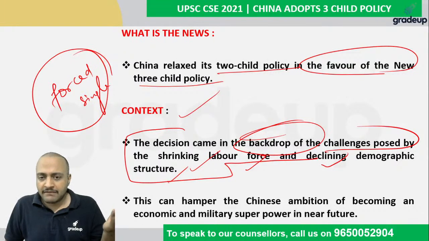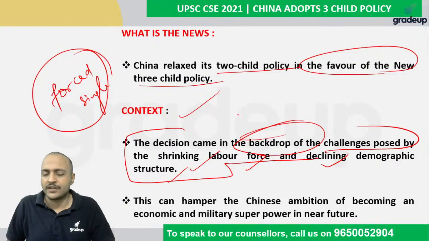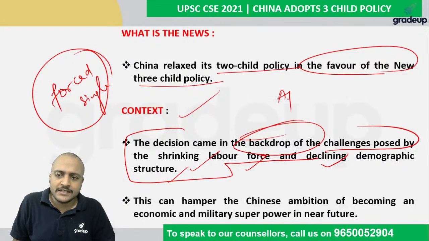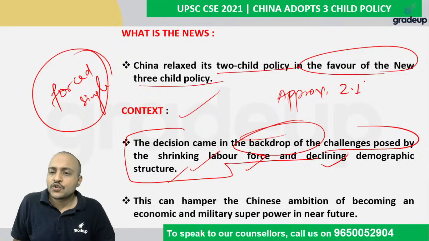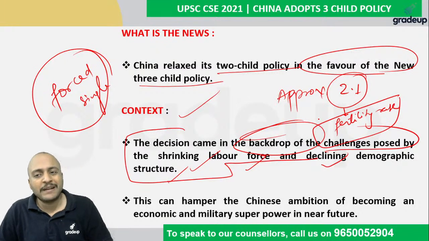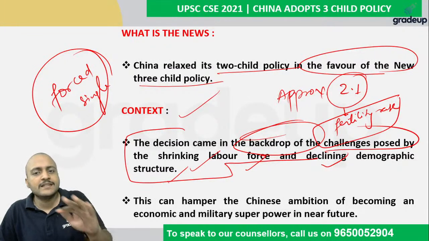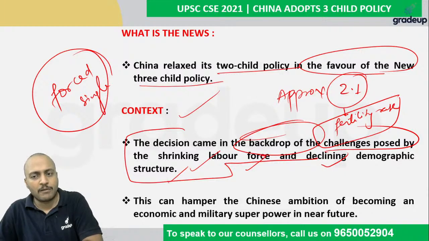We have studied in our basic geography classes, in the human geography portion, that approximately 2.1 should be the fertility rate, right? Fertility rate which shall be required to replace the population, that means to maintain the constant population over the years.